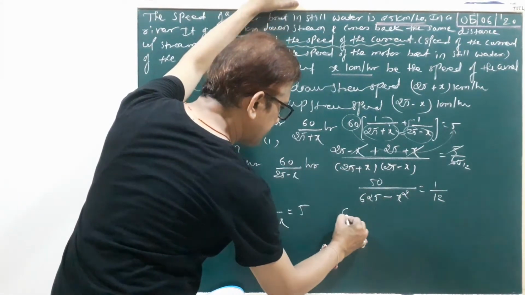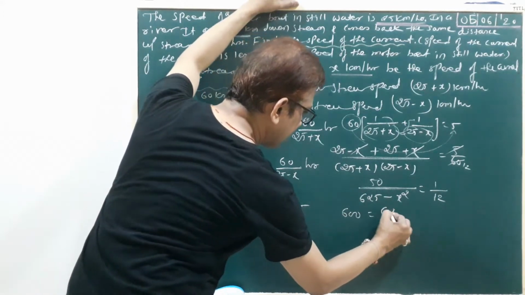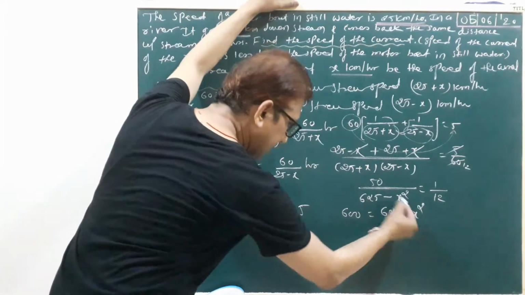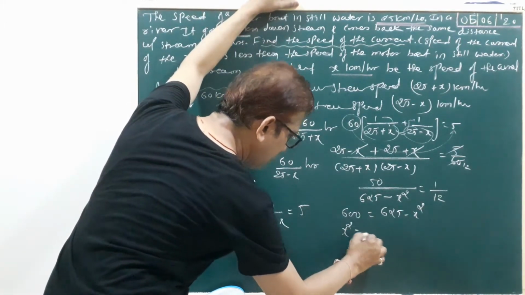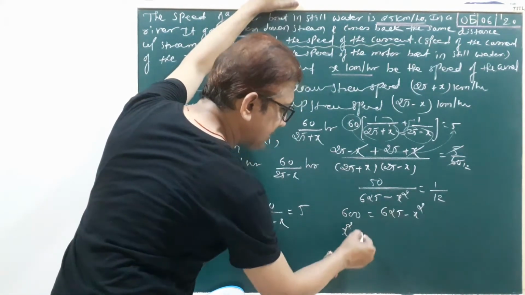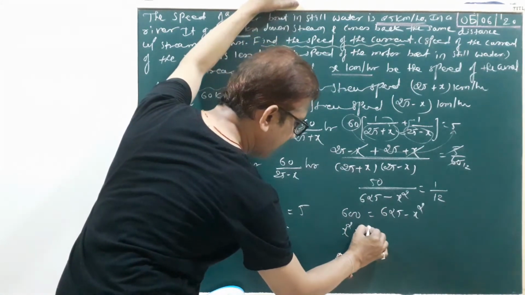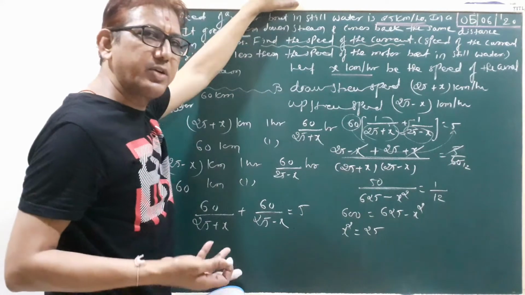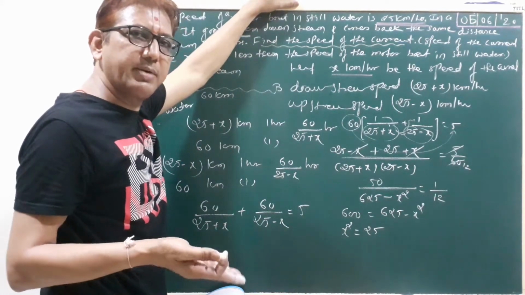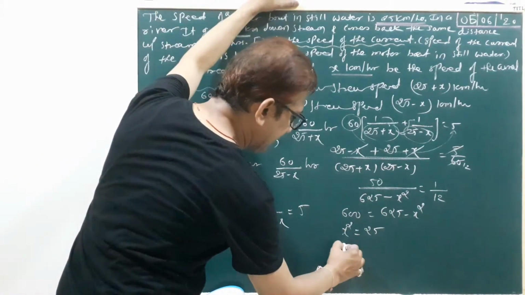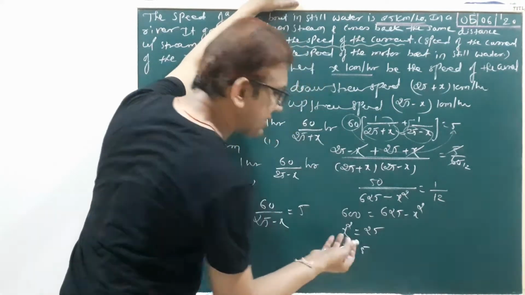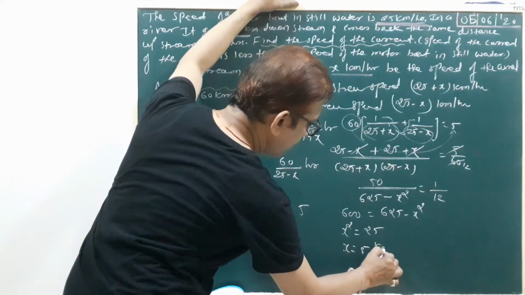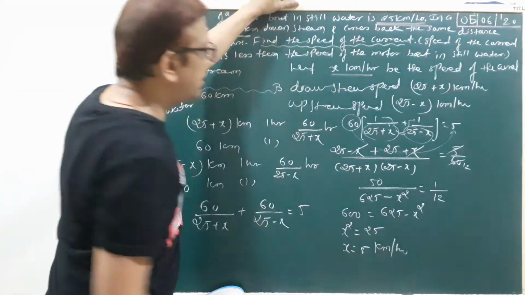Now again cross multiplication. 12 5s are 60, so we write here 600 equal to 625 minus x square. Okay, so x square is here and 600 is on the right side. 625 minus 600, 25. Otherwise you can write also x square minus 25 equal to 0, then factorize a square minus b square. But here we write directly x equal to 5 because a negative value is never possible. So x equal to 5 kilometer per hour.